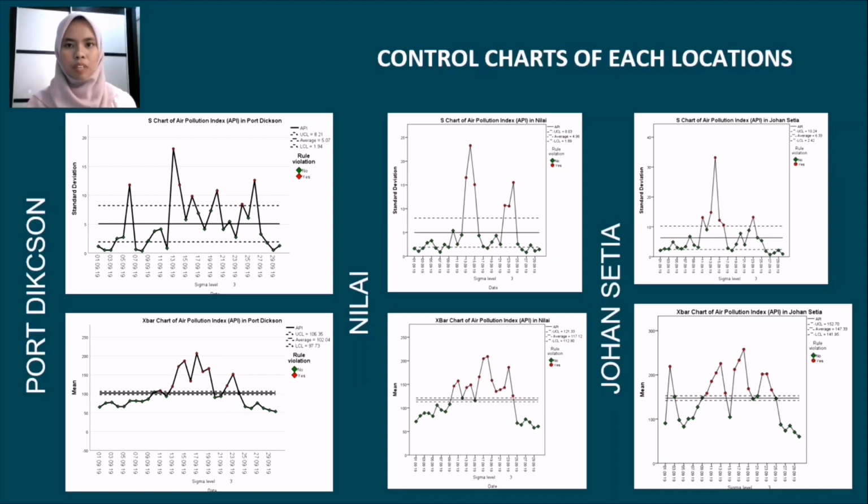After analyzing the data of pollution index, this is the result of control charts of each location. As you can see here, we have the S chart of pollution index in Pakistan, Nilai, and Zakirah, while the second line is the X chart of pollution index in Pakistan, Nilai, and Zakirah. Each chart consists of upper and lower control limits, and the middle line is called the center line. In all of the charts we consider out of control conditions once the points exceed the upper or lower control limit.